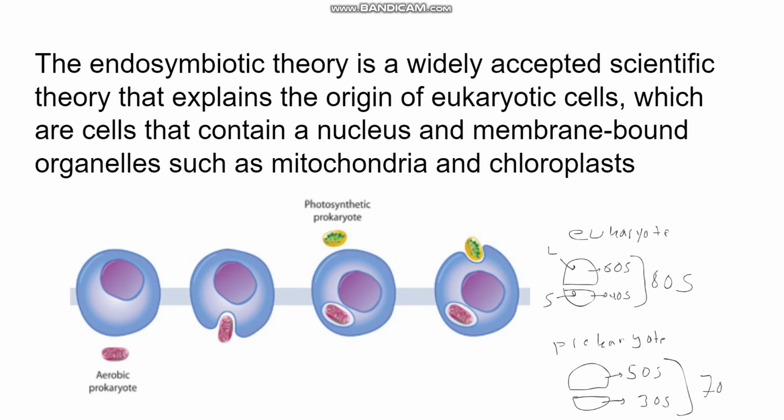So let's talk about the endosymbiotic theory relating to mitochondria. This is a widely accepted scientific theory that explains the origin of eukaryotic cells, which are cells that contain a nucleus and membrane-bound organelles, such as mitochondria and chloroplasts. Now, what is the endosymbiotic theory?